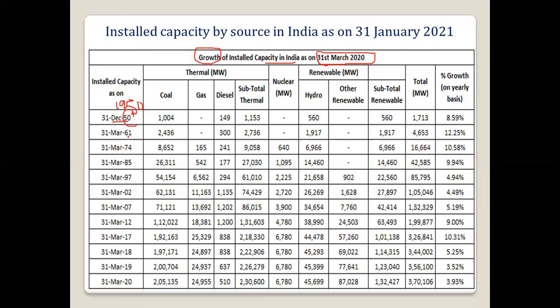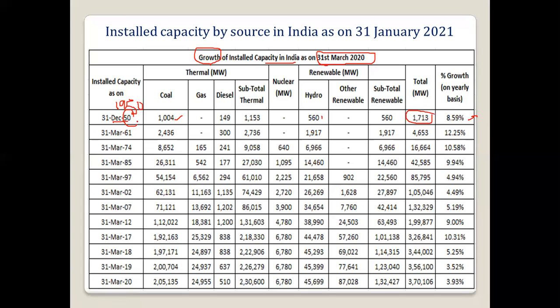After every 10, 15 years, what is happening to the growth? Coal, you can see only 1,000 megawatt was there, gas was not there, diesel was not there. Hydro was there, nuclear was not at all there, renewable was also not there. So total was how much? 1,713 megawatt. So at the time of 1950, that was the power generation capacity. So growth was around 8.9%. I have not included here the 1947 data.